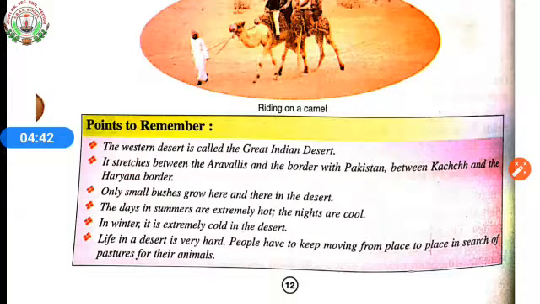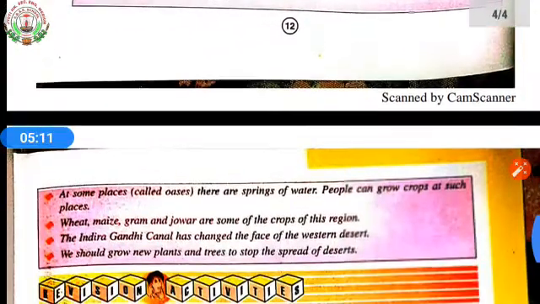Life in a desert is very hard. People have to keep moving from place to place in search of pastures for their animals. We studied that life in a desert is too hard as they don't have enough water. Even they have to move far to take water. In the same way, they don't have enough food for themselves and for their animals also. So they are moving place to place in search of pastures for their animals.